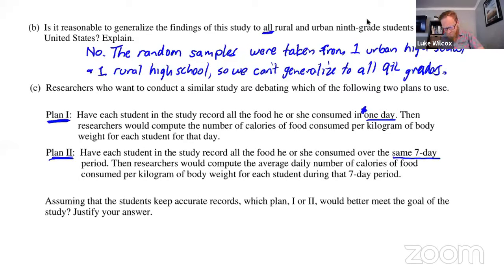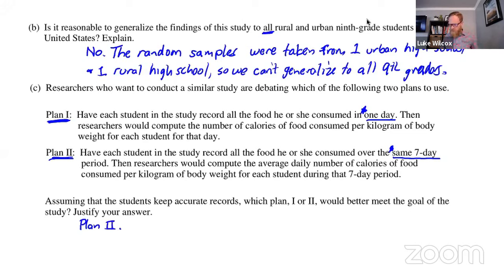Now, here's the deal. If they just did it for 1 day, it would sort of depend on the day. Like some days students eat more, maybe it's Friday night and they go out and have pizza and their calories are higher, and then other days are lower. If we were to do it for 7 days, we would have the lower ones and the higher ones, and then we take the average of those. And that is going to be a much more precise measurement of daily caloric intake than the 1 day. So we definitely want to say that we like plan 2 better here.